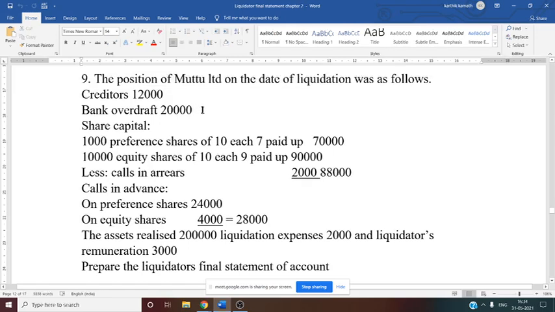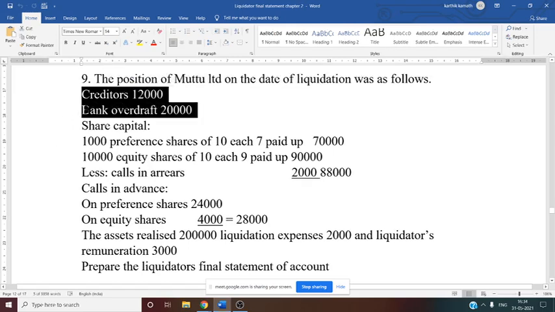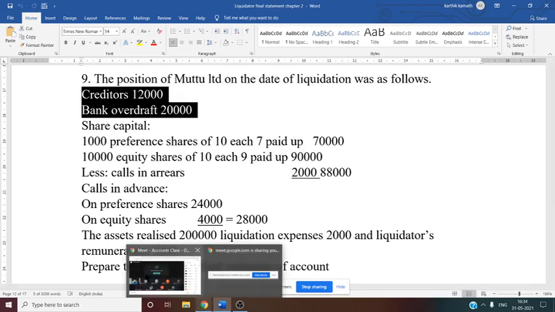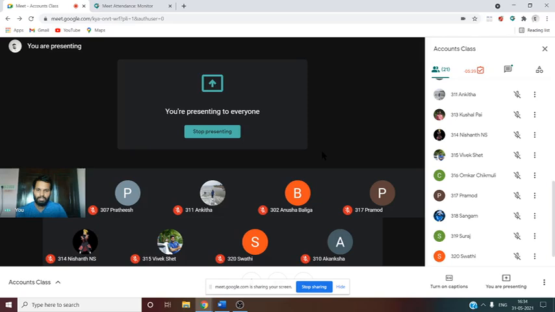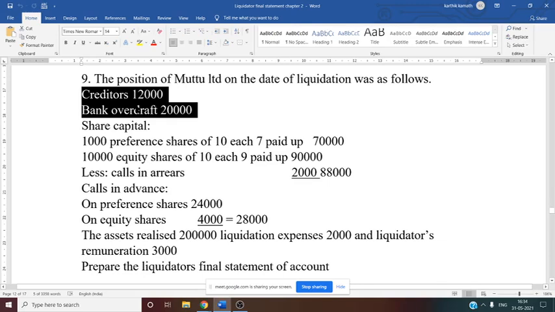So now directly the first two pieces of information: creditors 12,000 and bank overdraft 20,000. So whether these are unsecured creditors and bank overdraft, directly we can come to know that these two items are unsecured creditors. So you have to consider them under unsecured creditors. Then share capital.